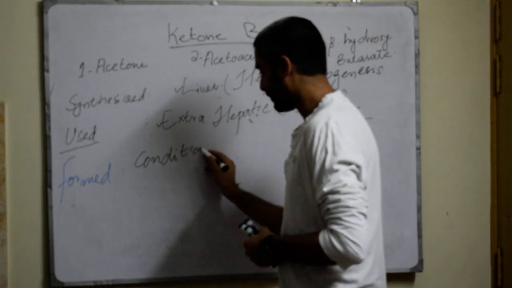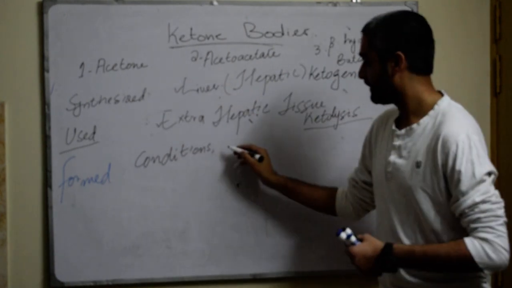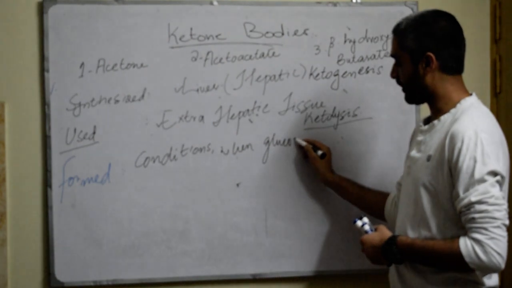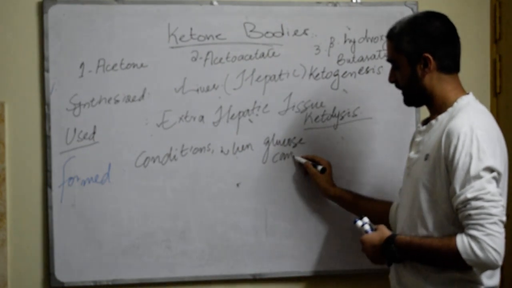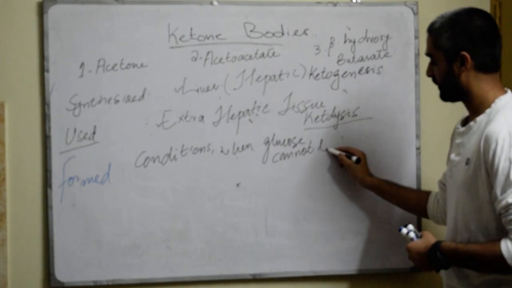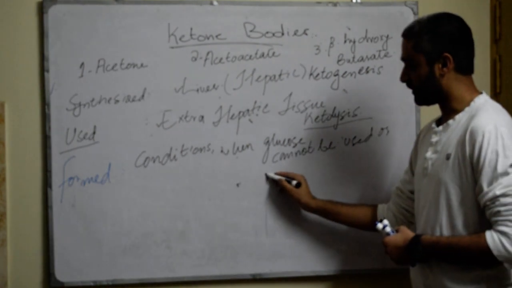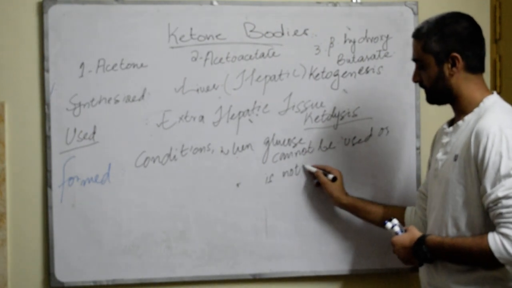They are formed in conditions when glucose cannot be used in the body, or is not available.